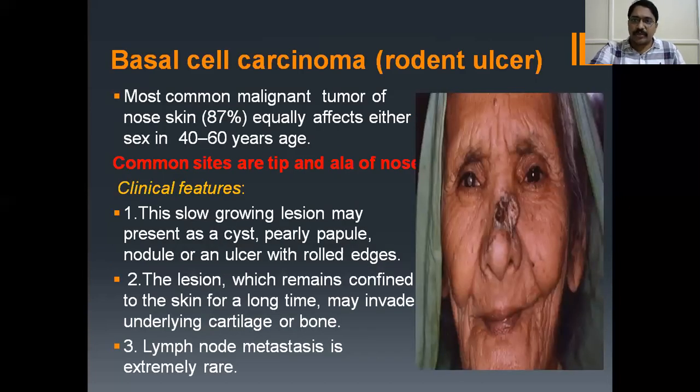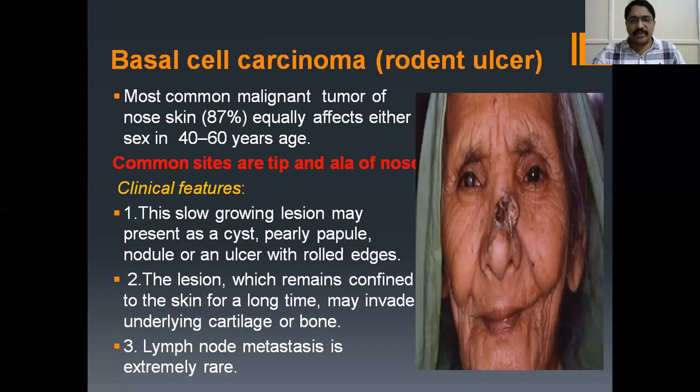Coming to the important question, basal cell carcinoma for an entrance question. This is the most common malignant tumor of the nose. Almost 87%, equally affects either sex, 40 to 60 years of age. Common sites are tip, ala of nose. And the clinical features of it, this slow growing lesion may present as cyst, papule, nodule, or ulcer with rolled edges present.